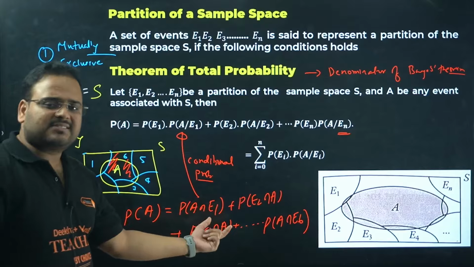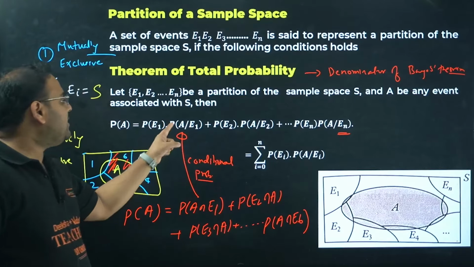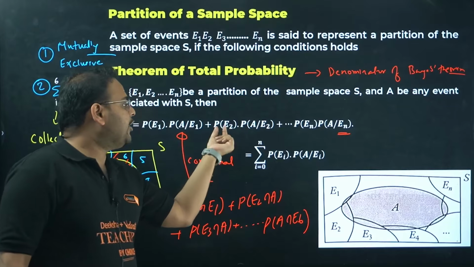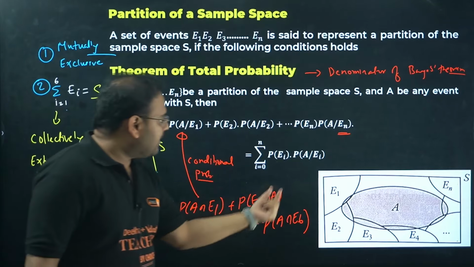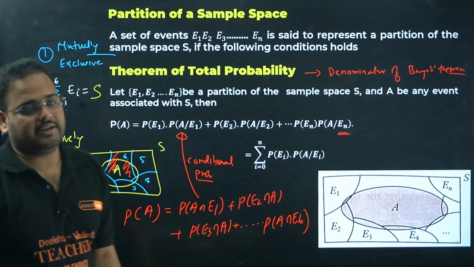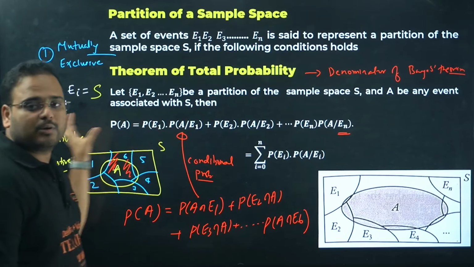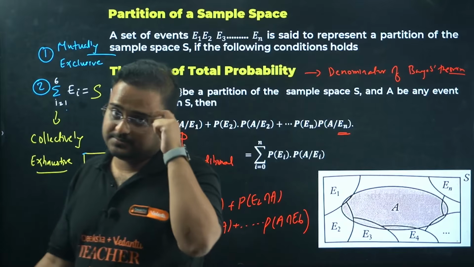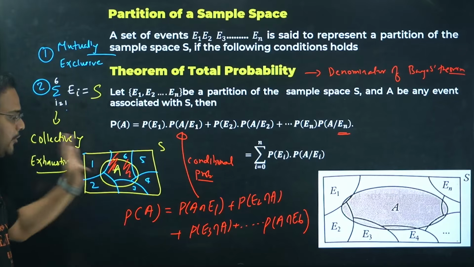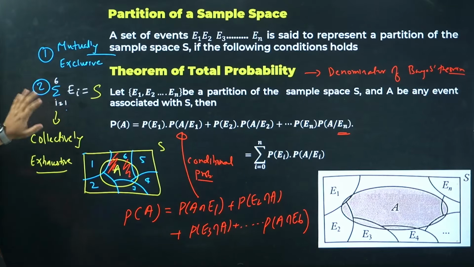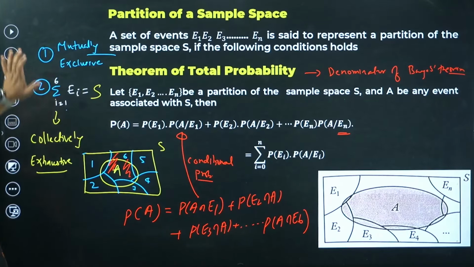I showed you this in the first slide. P of A intersection E1 will be what? P of A given E1 with P of E1. A E2 will be what? P of A given E2 with P of E2. Same way, what is this going to be? P of A intersection with En. Okay, I hope it's making sense. Total probability and the concept of these partitions are basically the same thing but taken together as a whole. Making sense? Is it important? Very important actually. It will give you 3 marks.